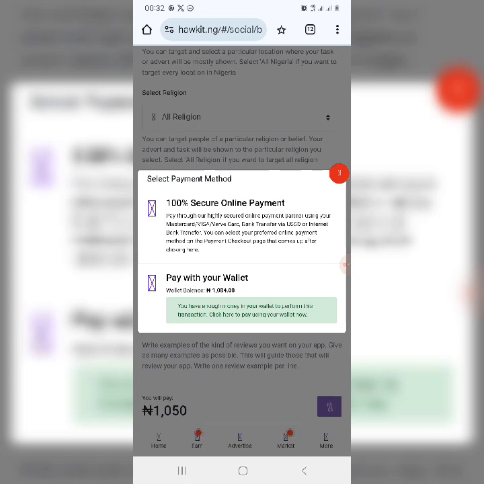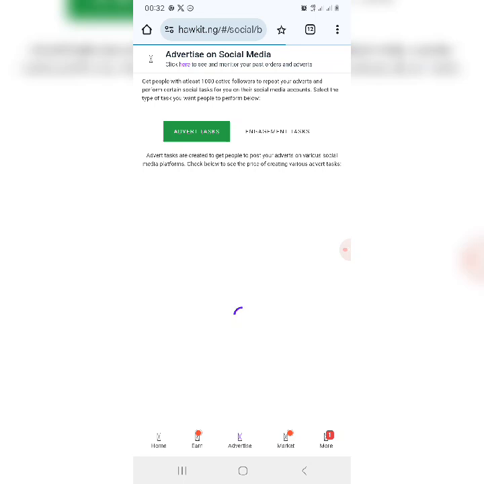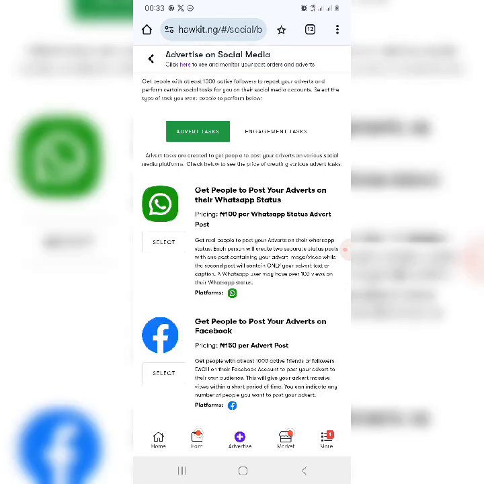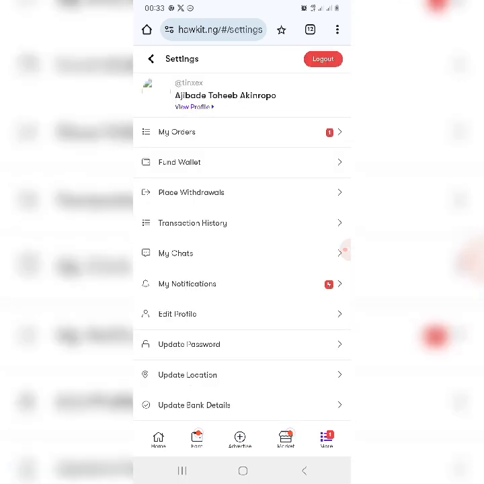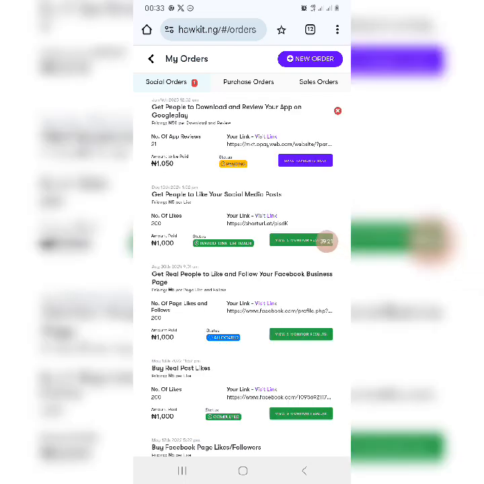Select payment method. So they say select online payment method. So I will use this one, pay with your wallet. I have money in my wallet, I will use my wallet. Alright, so I think the task is now submitted. Just click on your order and you will see it. So this is the pending order.